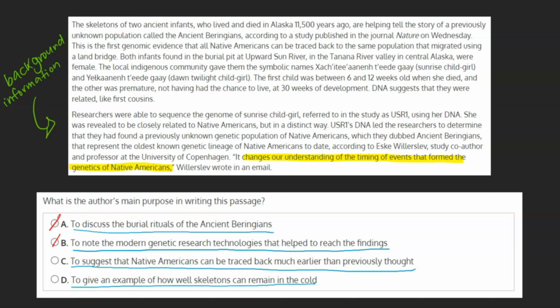D. To give an example of how well skeletons can remain in the cold. Because this isn't expounded upon at all in the text, we can mark this off and mark C, to suggest that Native Americans can be traced back much earlier than previously thought, as our final answer.